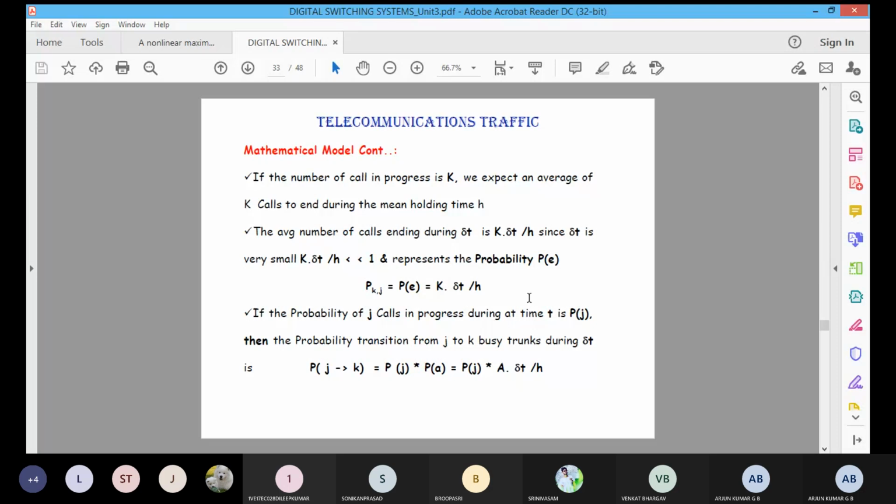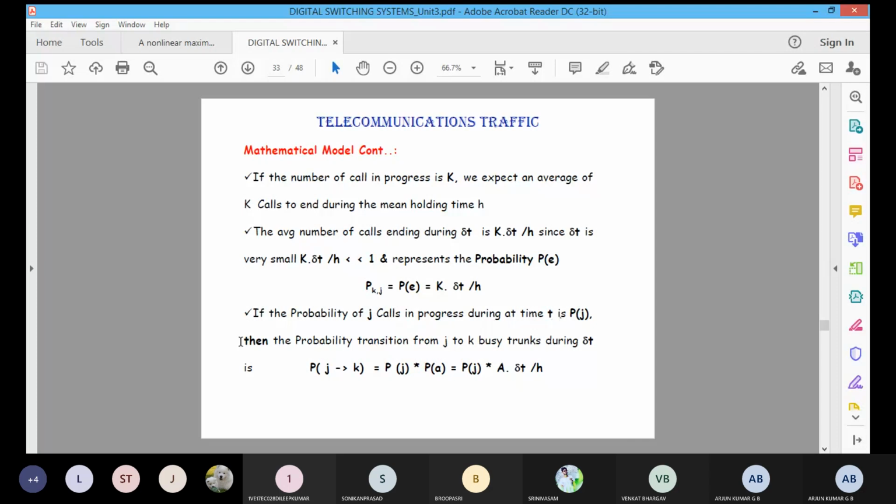See, if the probability of J calls in progress during a time T is P of J, there is no progress in that particular transition J, the probability of J over the time T is P of J.